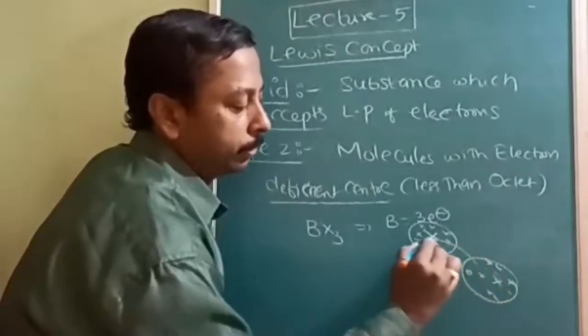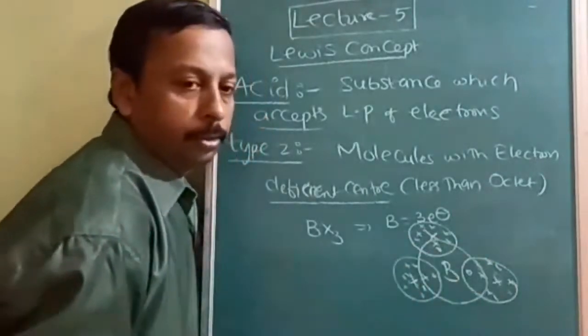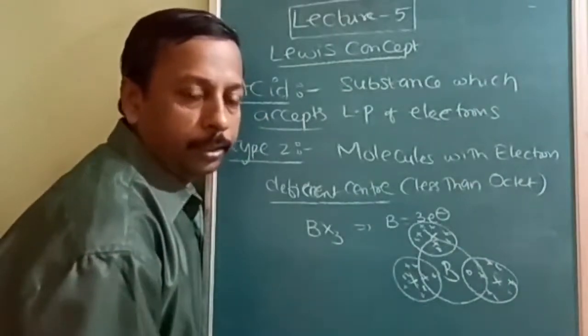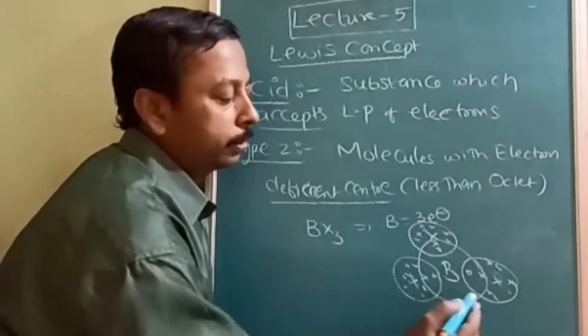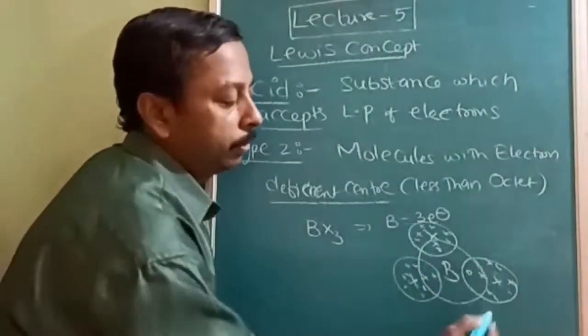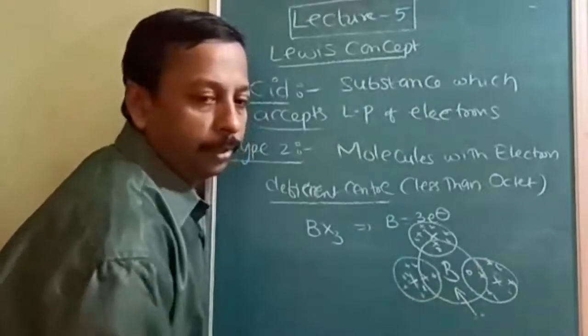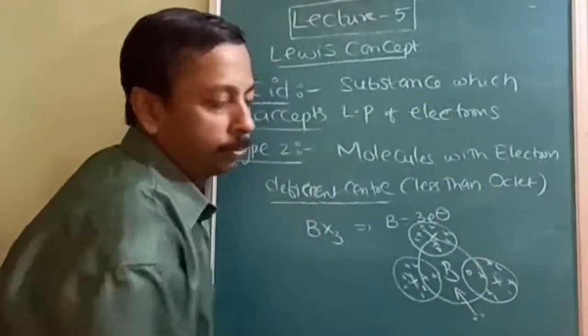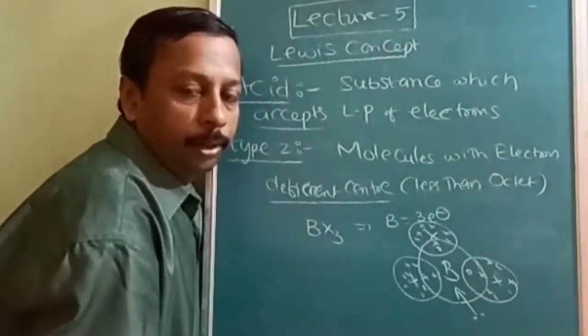Only 6 electrons. So it is less than the octet. Due to being less than the octet, to complete the octet, what will it do? Obviously it will accept a lone pair of electrons to finish off its octet.